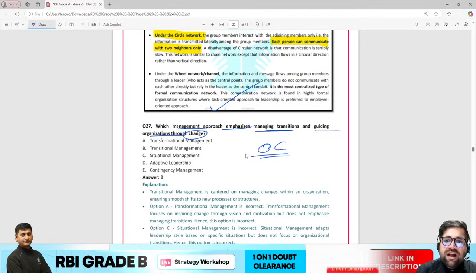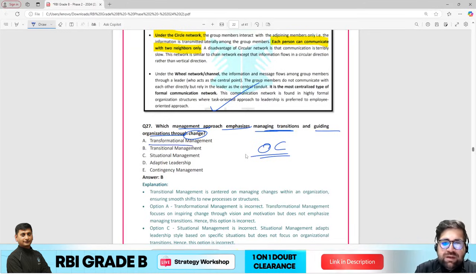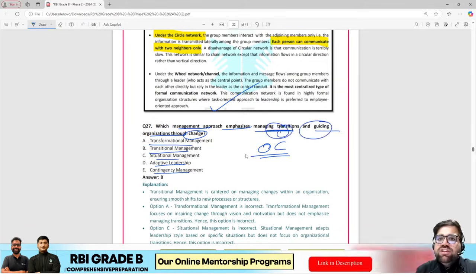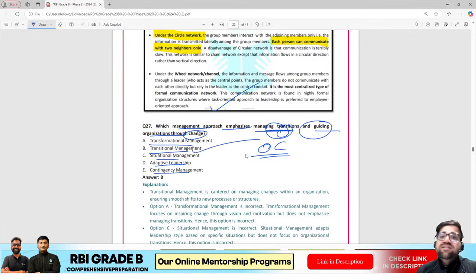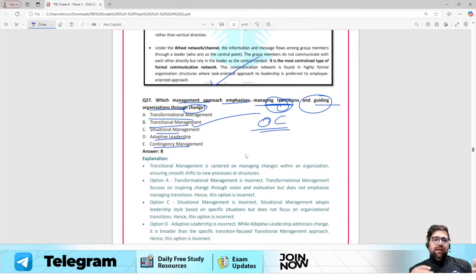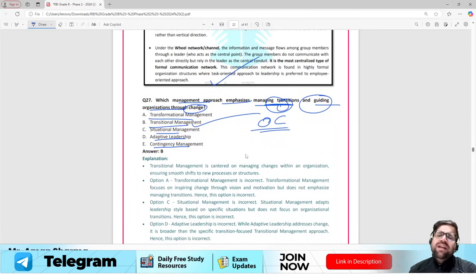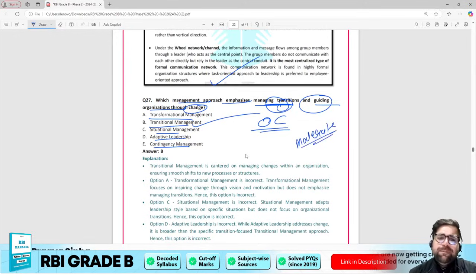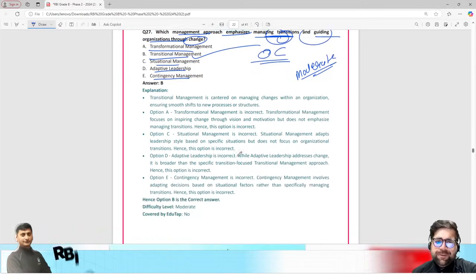But over here they're asking you different options: transformational, transitional, situational, adaptive, or contingency management. You are focusing on transition and guiding through the change, so the correct answer will be transitional management. Transitional management means that we are adapting the change so that there can be smooth implementation. It can be a moderate question because it's not a typical theory which we teach, but if you apply your common sense you could have done it, right?